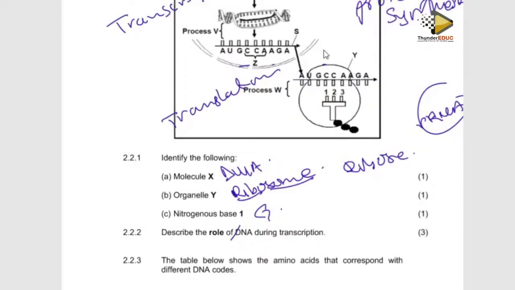So DNA forms the messenger, and this messenger carries the information from DNA for protein synthesis. So if we don't have DNA, we don't have protein synthesis.